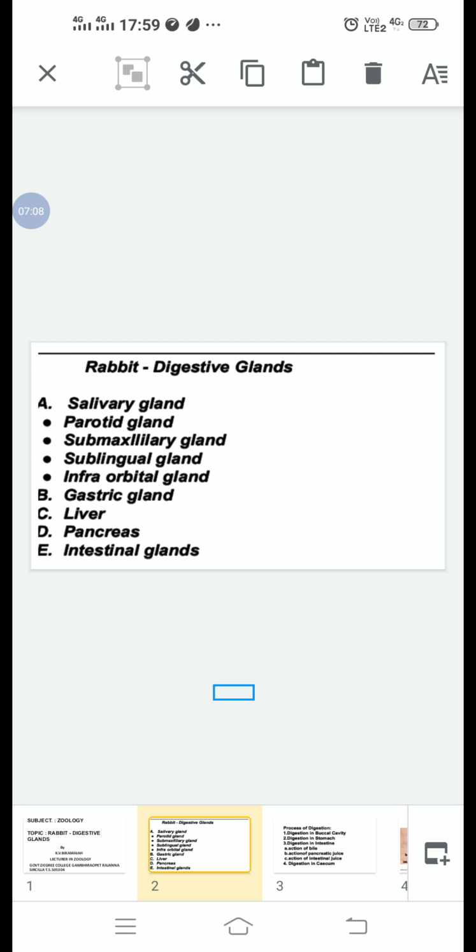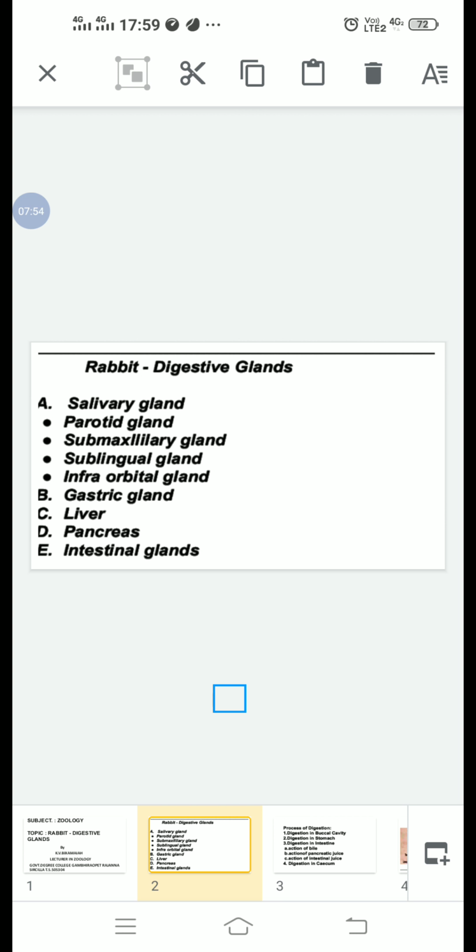Next, sublingual glands. These glands are situated below the tongue.